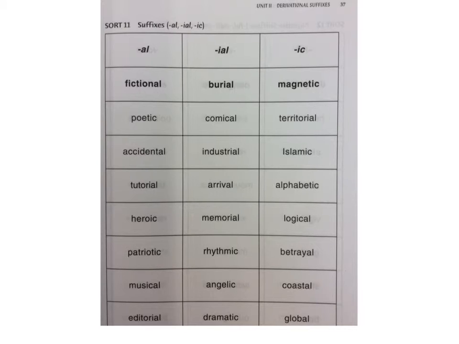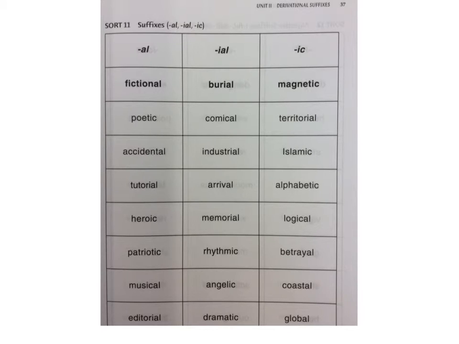The suffix IC has a counterpart ICO in some Spanish cognates like magnetico, alphabetico, poetico, and heroico. So just a little side thing with IC and ICO in some Spanish words that are similar to English words,